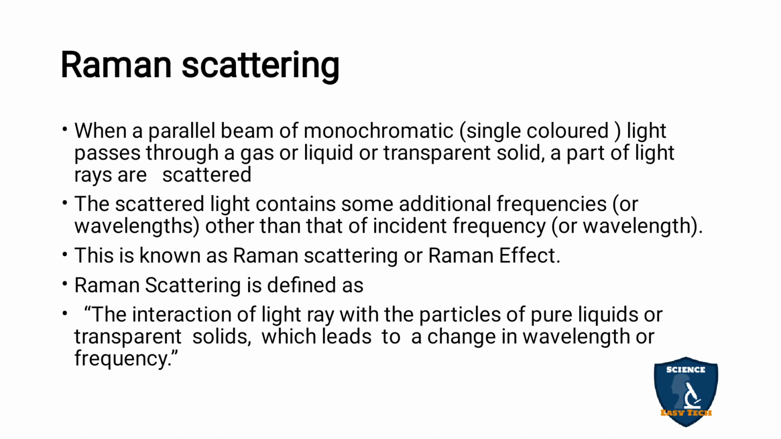This was given by Sir C.V. Raman. We all know the sodium vapor lamps in street lights give a yellow color. So it is monochromatic light. In the previous class I spoke about monochromatic light, because it gives a single color, that is yellow. When the light passes through a gas, liquid or transparent solid material, it is scattered, and the scattered light has a different wavelength from the incident ray.